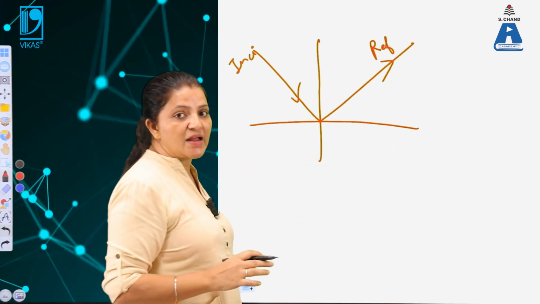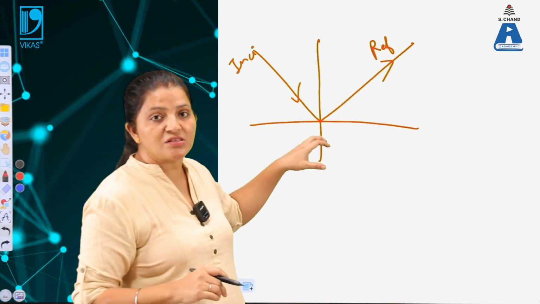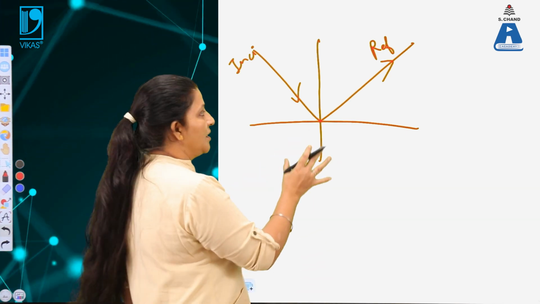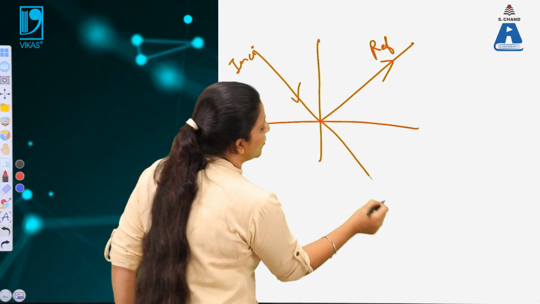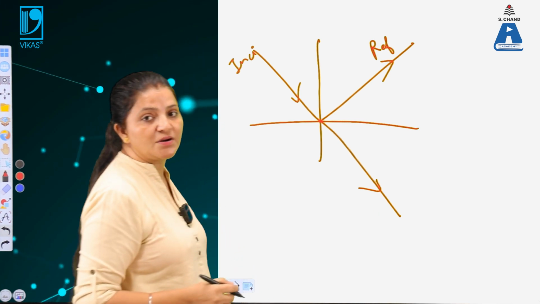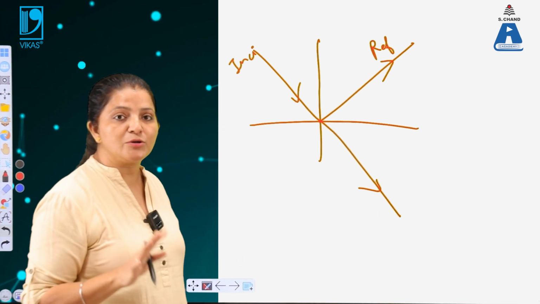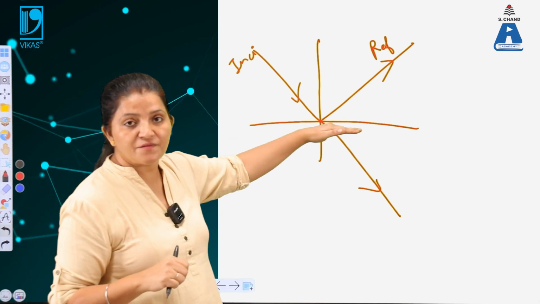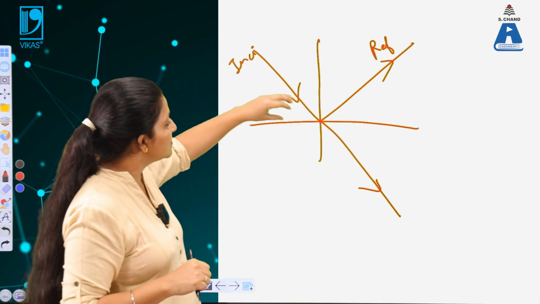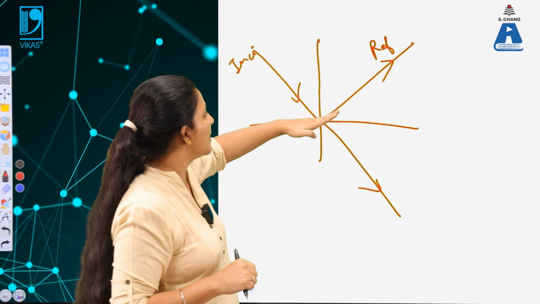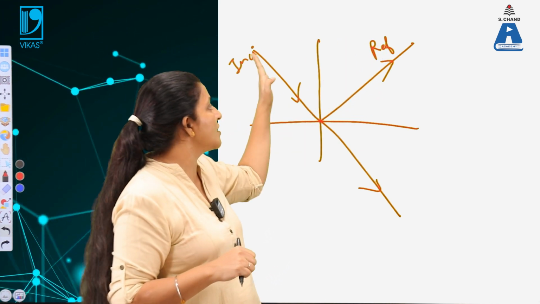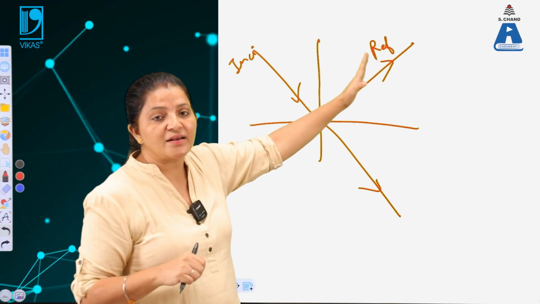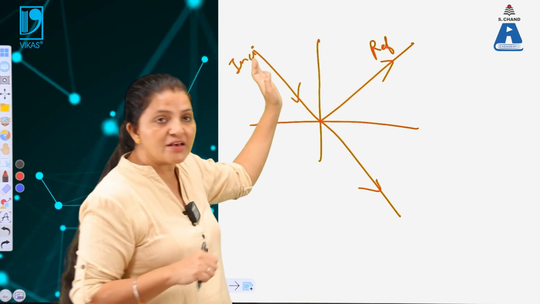In that case, we are not able to see the image. An image is seen when some portion of the light is transmitted, and then we are able to see the image. So for the regular surface, when a smooth surface is present, the incident light and the reflected light in one plane are the same as each other, and we know that the phase is different.